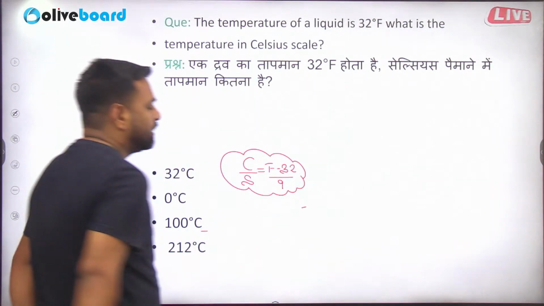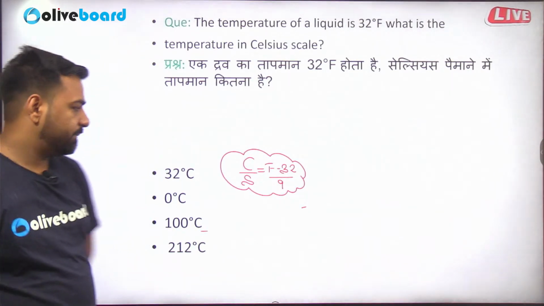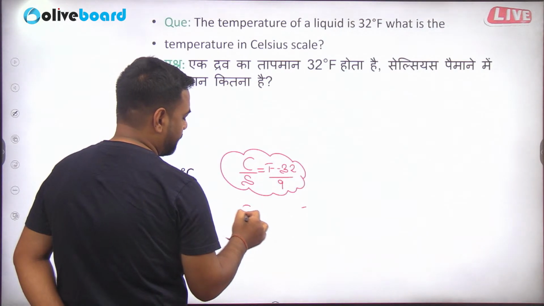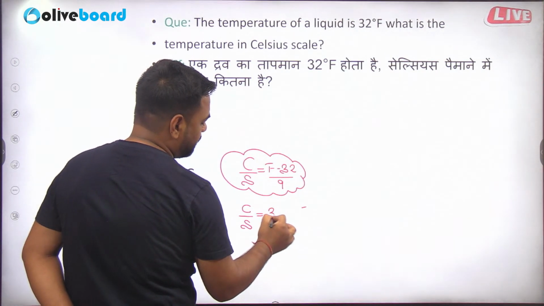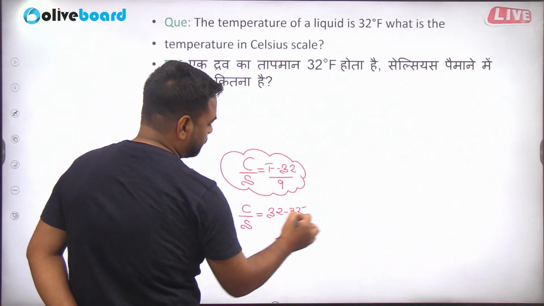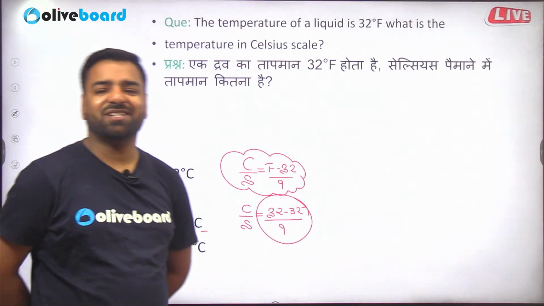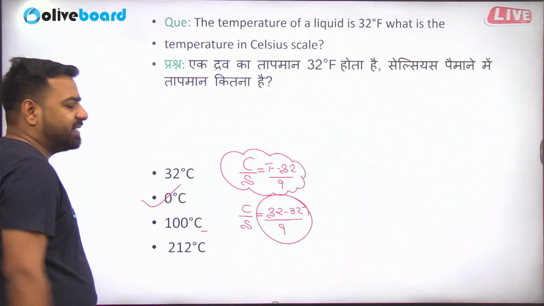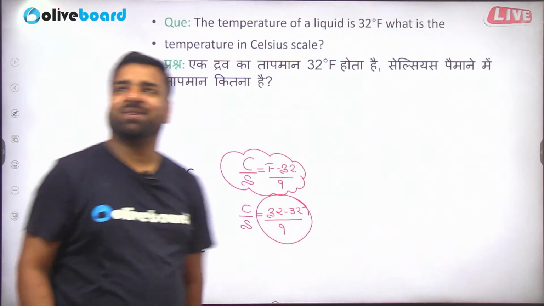Here, Fahrenheit is 32 as given. Just see, 32 minus 32, what is it? So the answer is 0. So yes, 0 degree centigrade is the correct answer, which is actually the freezing point of water. Cool. Okay, next.